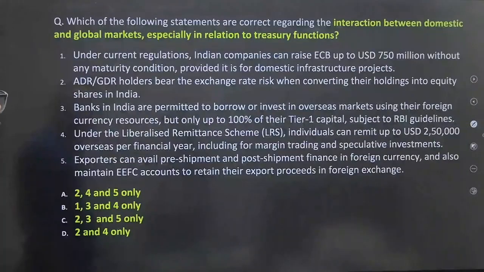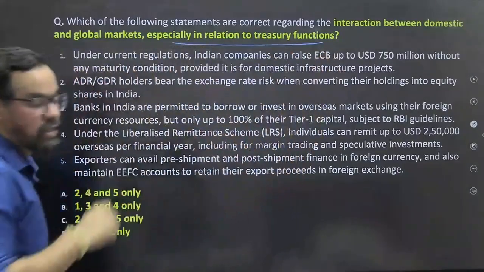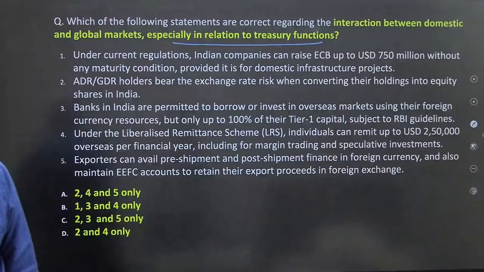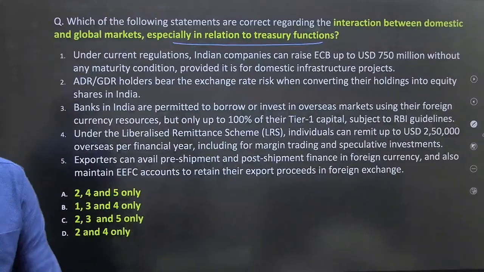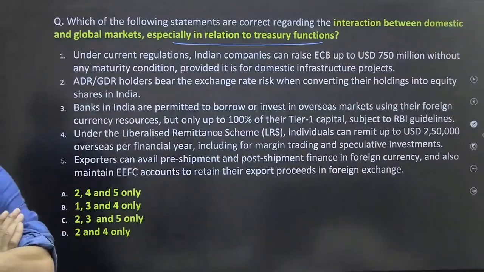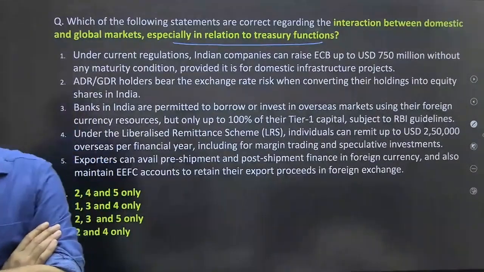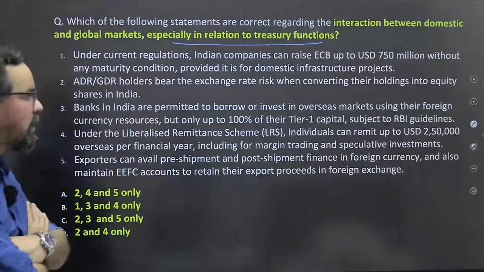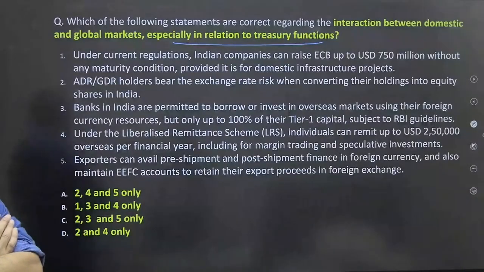So next one, guys, interaction between domestic and global market, especially in relation to the treasury functions. Now tell me, what will be your correct answer? So what will be your correct answer, guys? This we have discussed earlier also, easy one. Okay. Please go through the statement and try to answer this one.